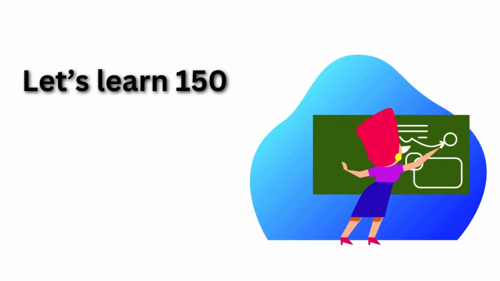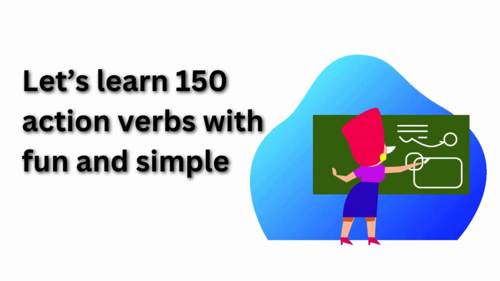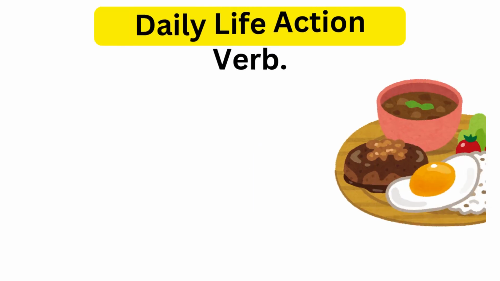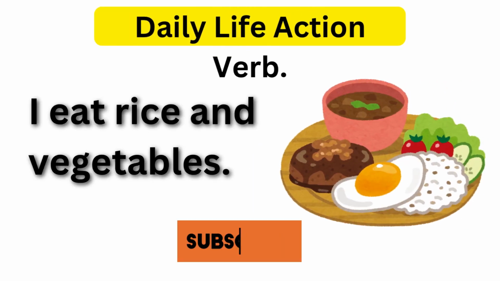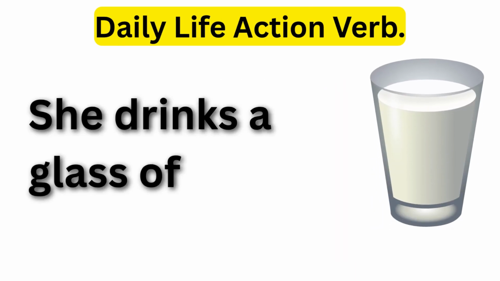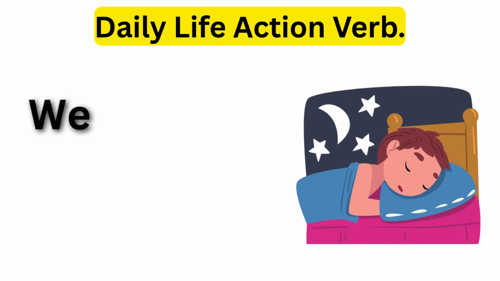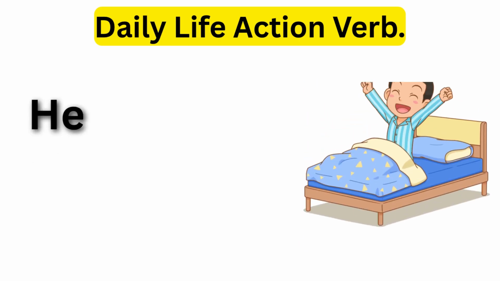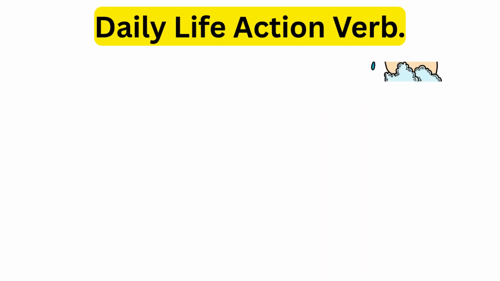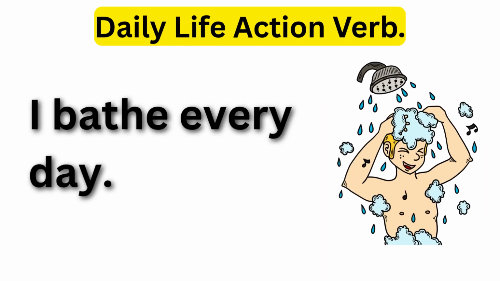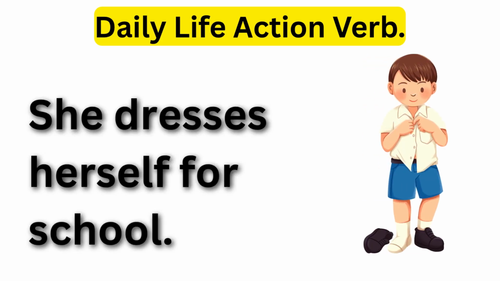Let's learn 150 action verbs with fun and simple sentences. Daily life action verb. I eat rice and vegetables. She drinks a glass of milk. We sleep at night. He wakes up early in the morning. I bathe every day. She dresses herself for school.